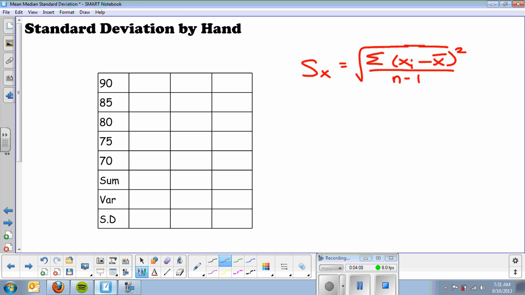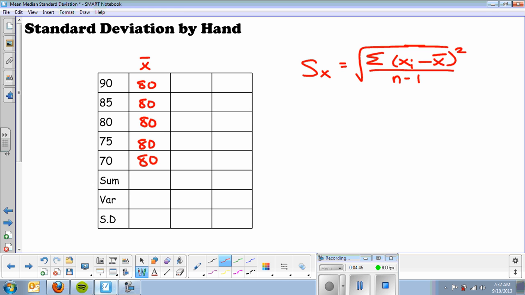Now I'm going to show you how to do this by hand first, walk you through each step. Like I said, when you break it down, it's really not too bad. So I have here a set of numbers, 90, 85, 80, 75, 70, and I find the average of those numbers, and it happens to be 80. So x bar, the average, is 80. So basically, like I said, it's the average of how far away these numbers are from the mean. So the mean is 80. I'm more or less finding out how far each of these observations is, on average, from the mean.